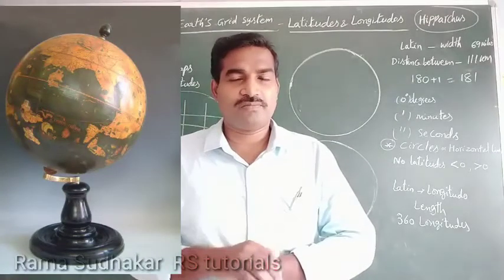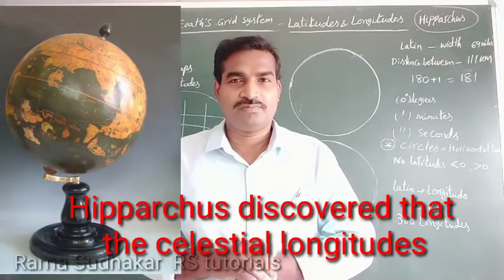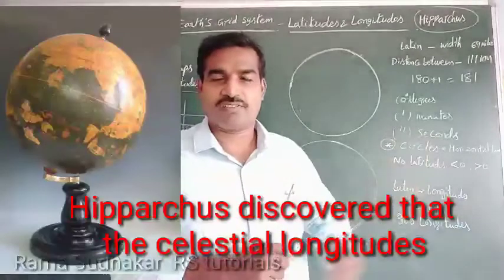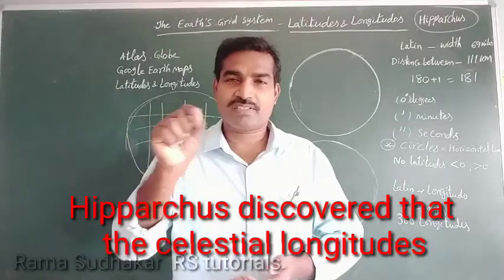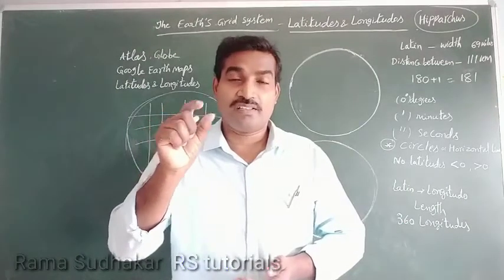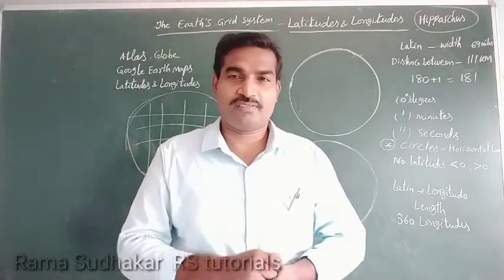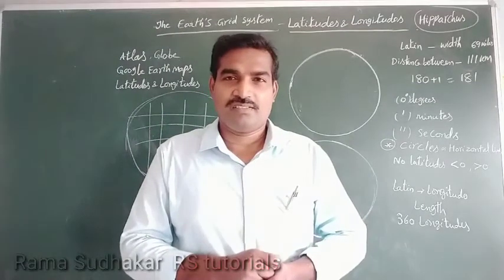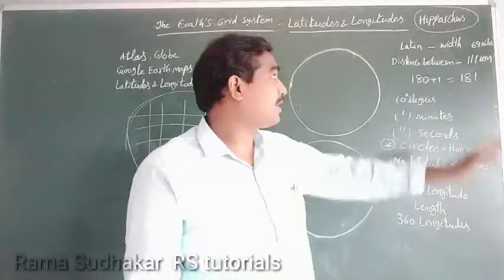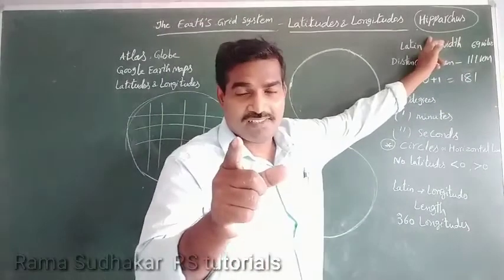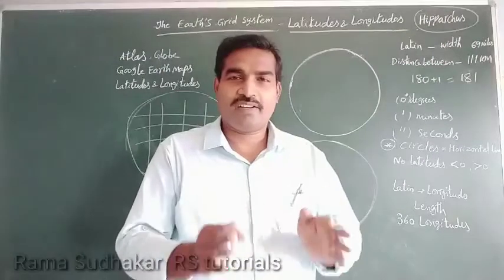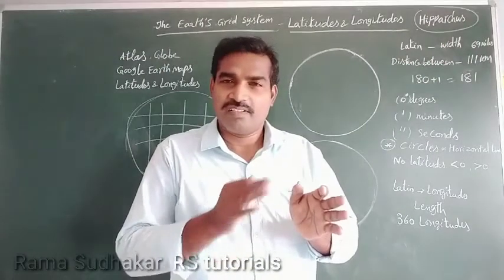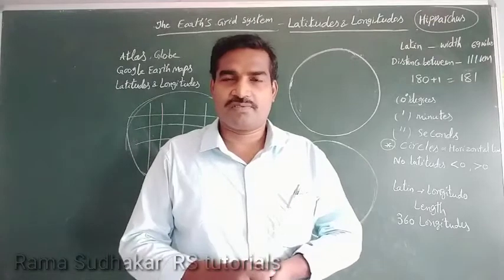2000 years ago, they revealed the present latitudes and longitudes. The Greeks were the first to draw them. Among them, who was the first person? Hipparchus. He specified and identified the first latitudes and longitudes.